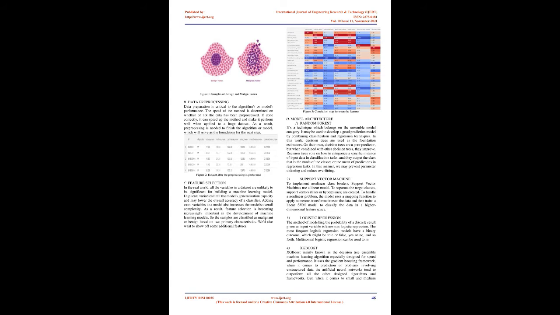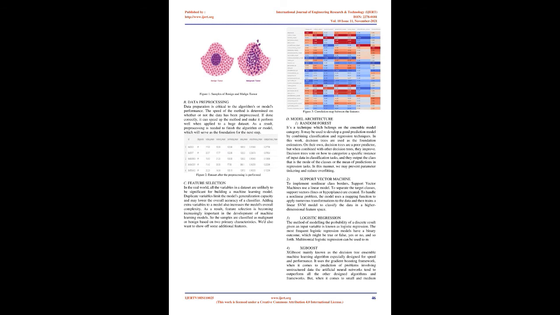It's a technique which belongs to the ensemble model category. It may be used to develop a good prediction model by combining classification and regression techniques. In this work, decision trees are used as the foundation estimators. On their own, decision trees are a poor predictor, but when combined with other decision trees, they improve. Decision trees vote on how to categorize a specific instance of input data in classification tasks, and they output the class that is the mode of the classes or the mean of predictions in regression tasks. In this manner, we may prevent parameter tinkering and reduce overfitting.